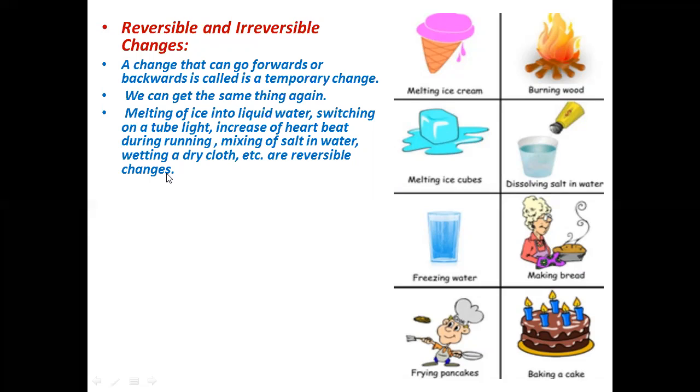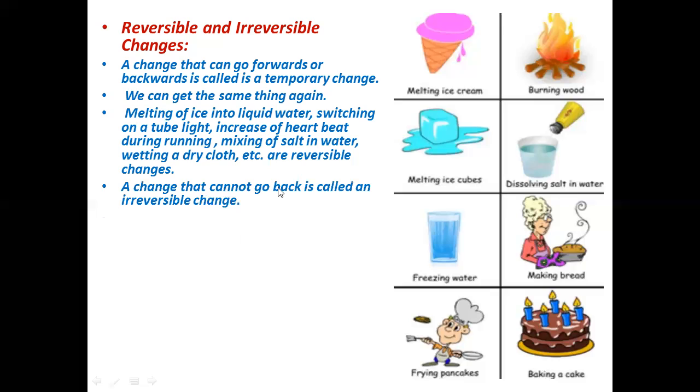These are reversible changes. They can easily be reversed, because when ice melts, it can be converted back into ice, and our heartbeat, when we run, becomes high, but when we sit, then it gets normal. Mixing of salt, I told, when we heat, the water will evaporate out and the salt will be left in the bottom of the beaker. So all these processes are reversible, and that's why we call them physical changes, because physical changes can be reversed.